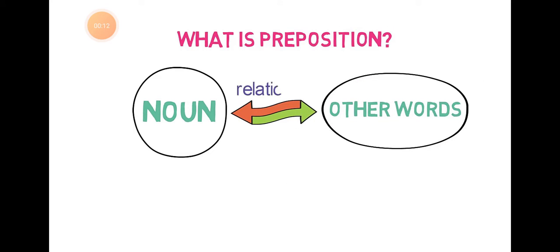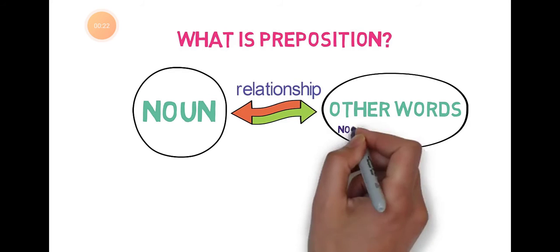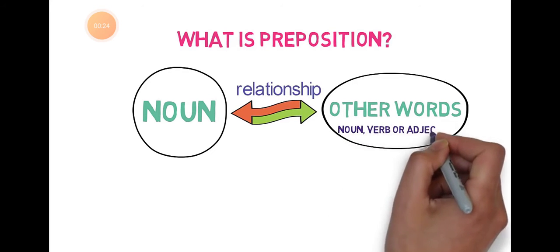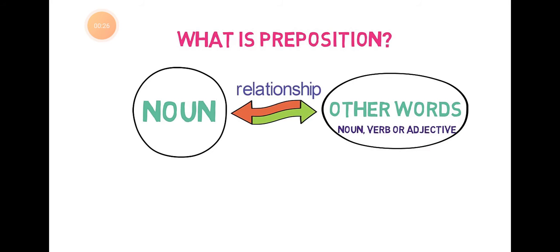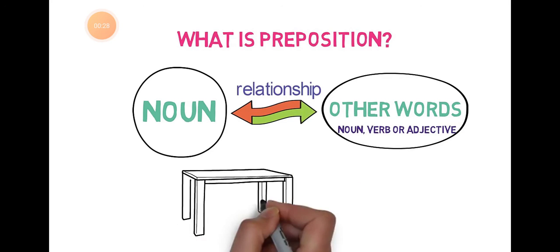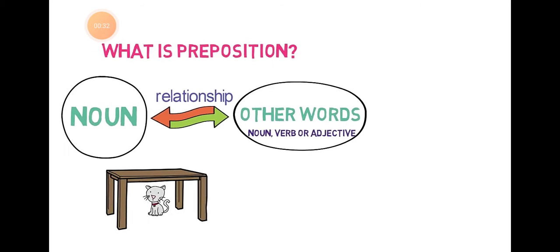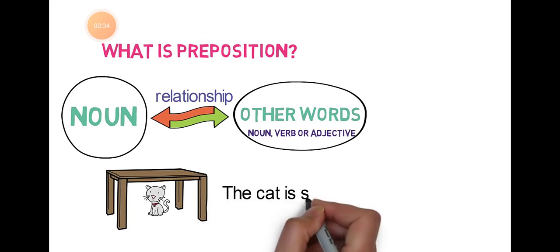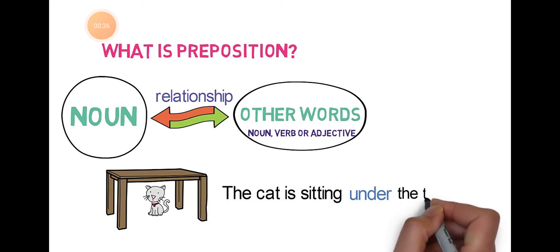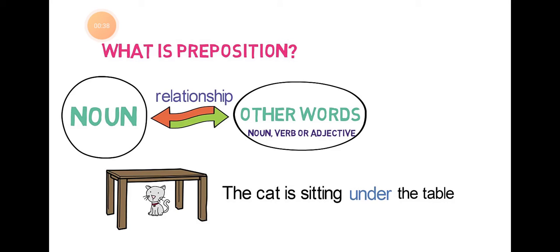What do you mean by preposition? Preposition is a word or group of words used before a noun, pronoun, or noun phrase to show direction, time, and location. This preposition indicates the relationship between the noun and other words such as noun, verb or adjective. I am going to explain it with certain examples.